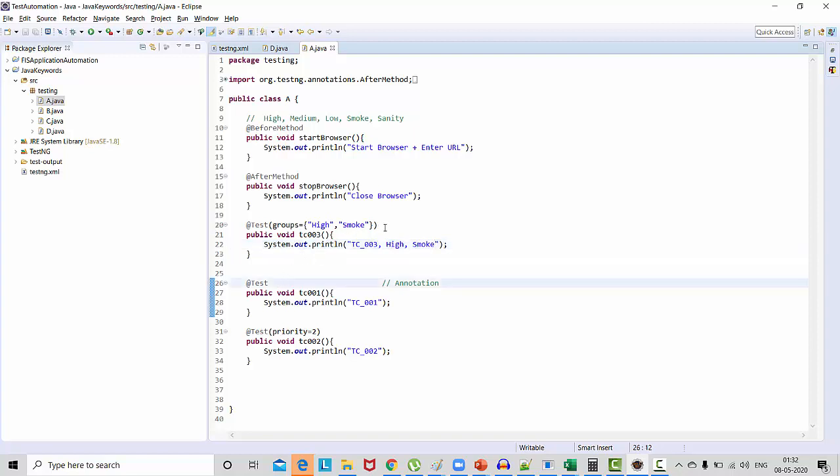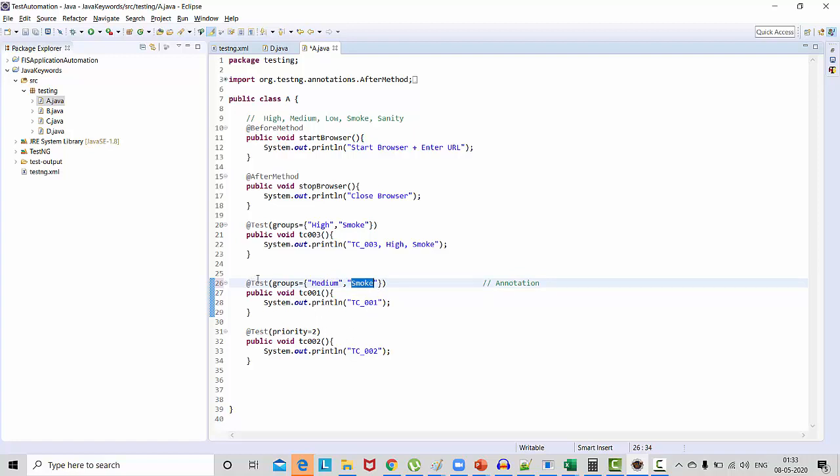In the same way, I'll just copy this and paste it in front of all test cases. So what I do here, this test case belongs to the medium priority and also it belongs to smoke. Okay.